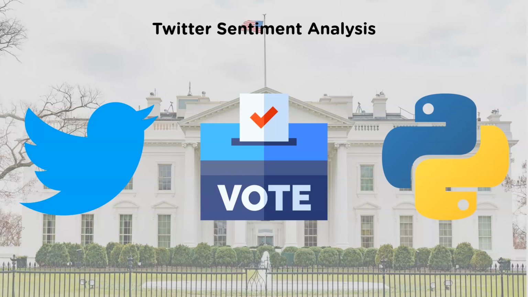Now you would need to install the Tweepy library, fetch the Twitter keys and access tokens, and then authenticate the Twitter API. I've extracted 5,000 tweets each for Donald Trump and Joe Biden, converted it into a data frame, and stored it in a CSV file. So let me open and show you both the files.